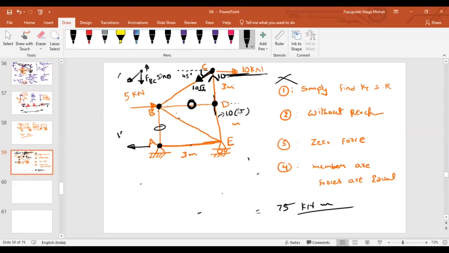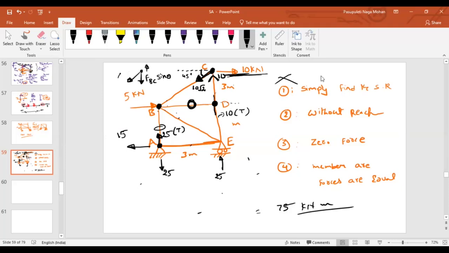This will be 15. This will be 20 downward, 25, and this will be upward 25. Now at joint A, you can quickly find the force in AB, isn't it? Tell me, if I look at joint A, what will be the direction of member AB? Here 25 is downward. To balance it, obviously it will be upward. So upward 25. Now is this tension or compression? Looking at joint A, it is away from the joint. Tension.